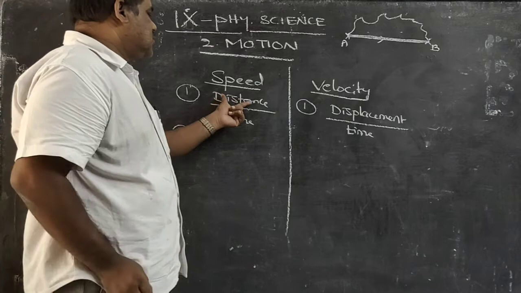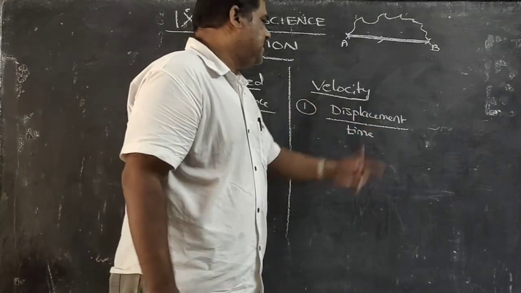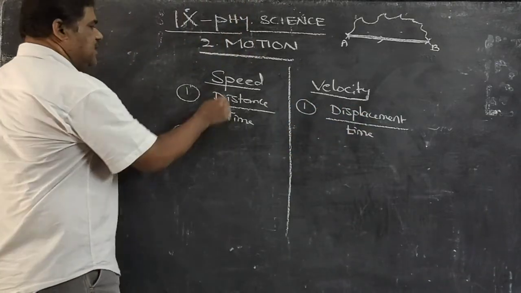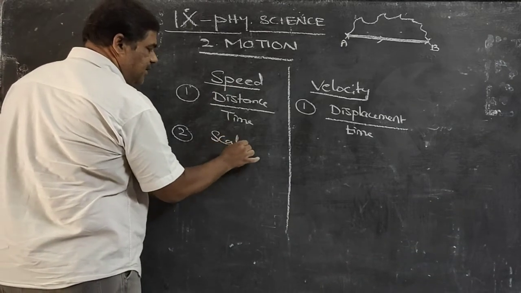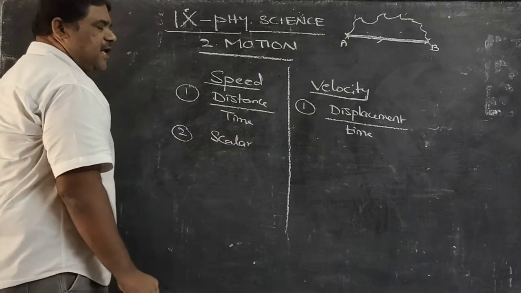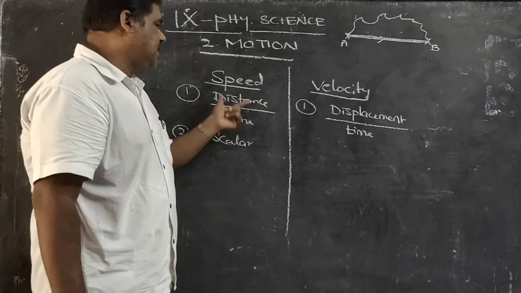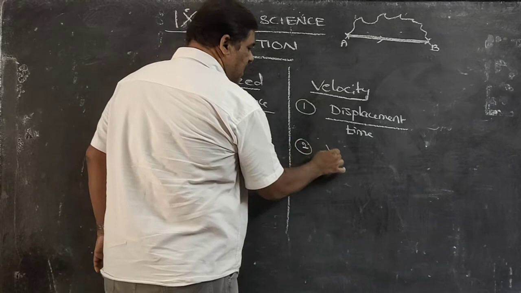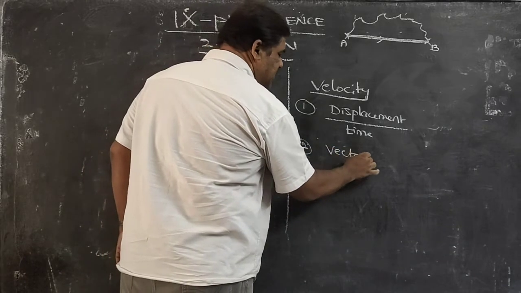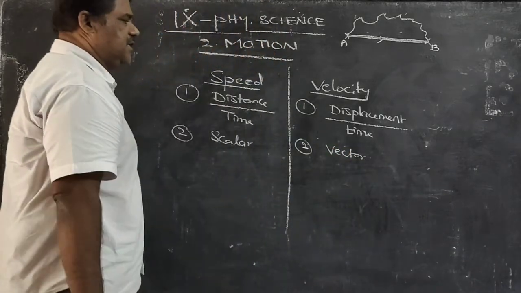Distance has no direction but displacement has direction. So speed has no direction, so it is a scalar quantity. Scalar means only magnitude, no direction. Whereas velocity is a vector quantity because it has both magnitude and direction.